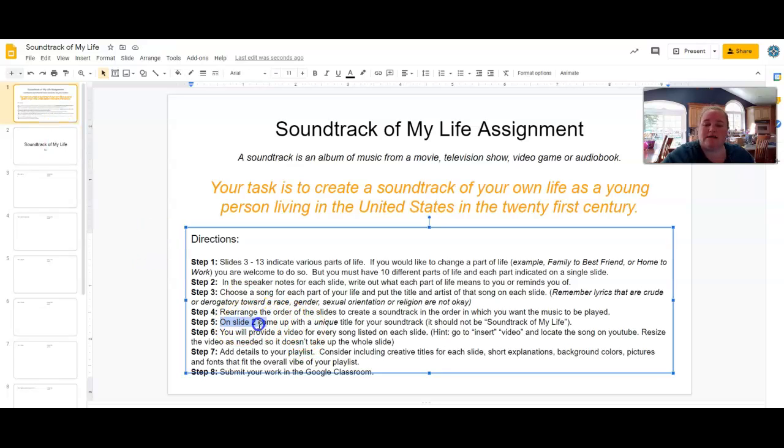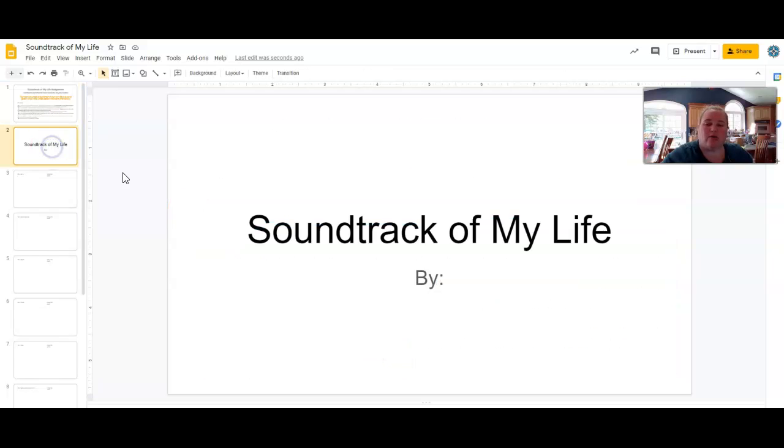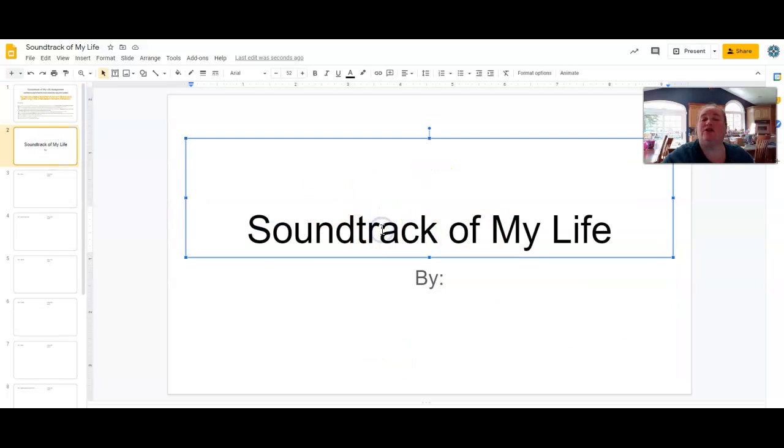Okay. On slide 2, you need to come up with a unique title for your soundtrack. This whole album should not be called Soundtrack of My Life. Be creative. Think of the other album titles that you've seen out there in the world. Google album titles and see what different album titles come up. But this should be creative. It should be unique. It should come to you. This should not say Soundtrack of My Life. If it does, you're going to lose points. Make sure you make it unique to your own self.